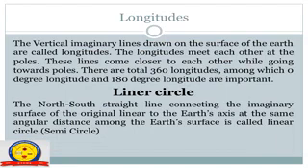Now, here we will discuss longitudes. What are longitudes? The vertical imaginary lines drawn on the surface of the earth are called longitudes. The longitudes meet each other at the poles. These lines come closer to each other while going towards the poles. There are a total of 360 longitudes, among which the 0 degree longitude and the 180 degree longitude are important.